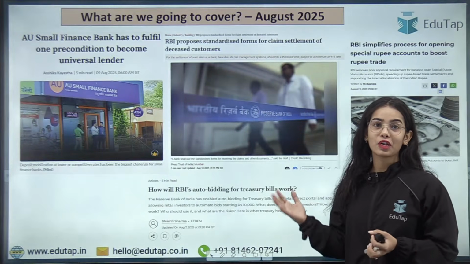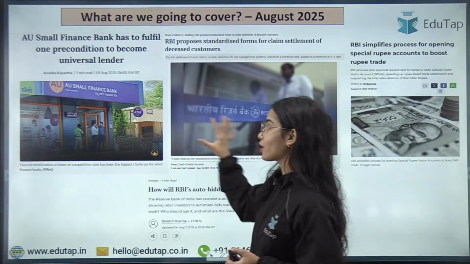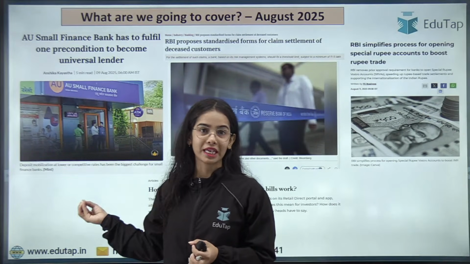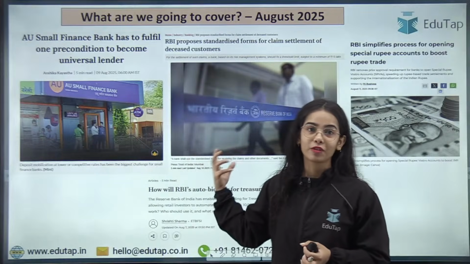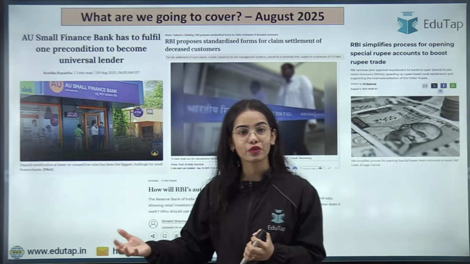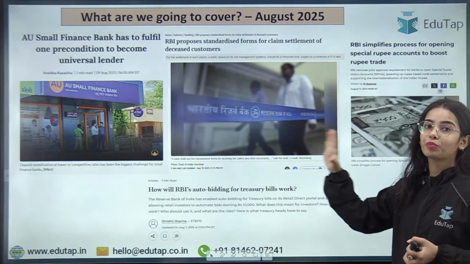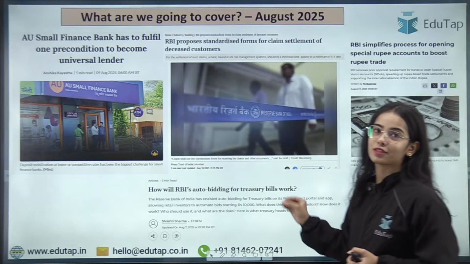So in today's session, we are going to discuss 4 very important finance current affairs, and these are also mentioned in the RBI website, in the RBI press releases. So they are very important from your examination point of view, and I will tell you what are the important data points that you have to remember from these news articles, from these press releases of the Reserve Bank